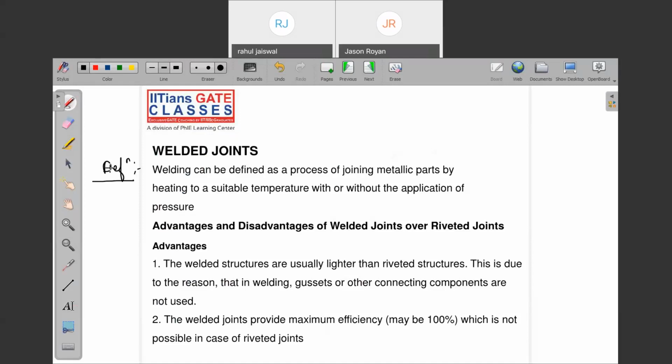See, I think you have come across types of welding joint in production. You might have heard, with application of pressure, without application of pressure. That is a different classification, right? Autogeneous, heterogeneous, homogeneous, right? I will not tell it again because that will take half an hour of discussion.